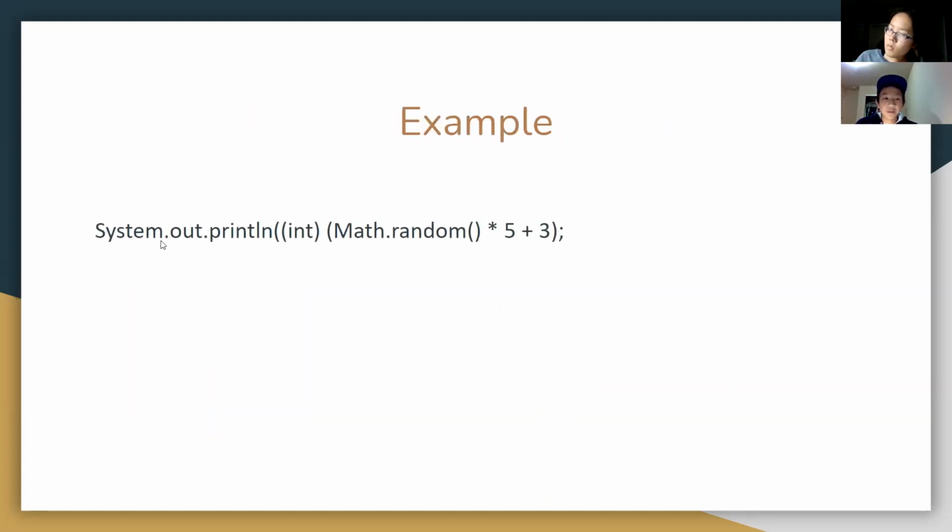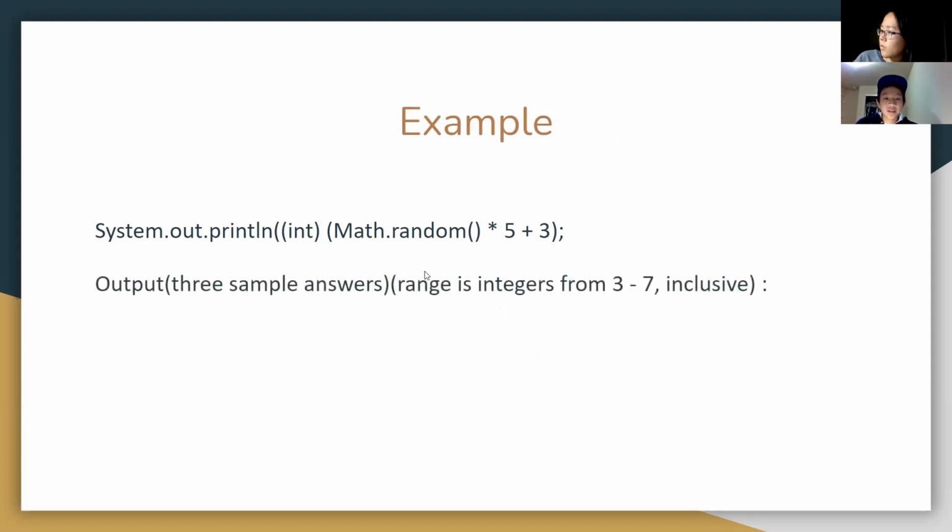All right, here's an example. System.out.println((int)(Math.random() * 5 + 3)). Just like PEMDAS, we have to follow whatever is in the parentheses first. And here, the range is actually from 3 to 7. I'll explain why. Math.random generates a number between 0 and 1, multiplied by 5, generates a random number between 0 and 5.